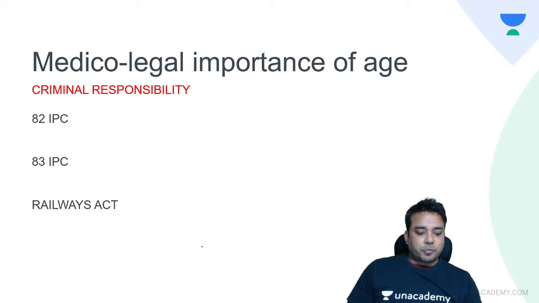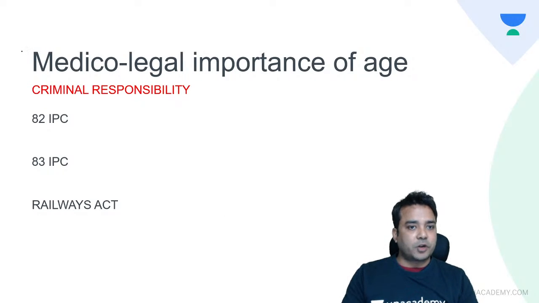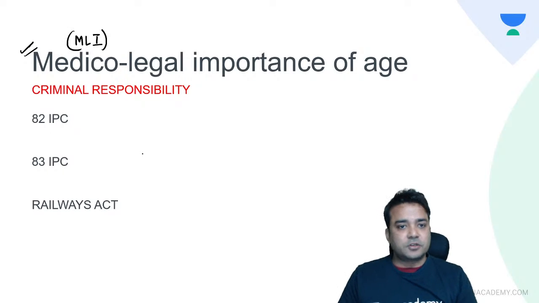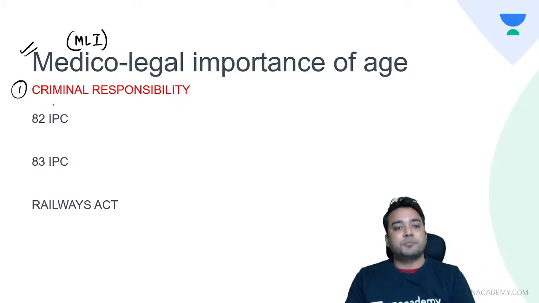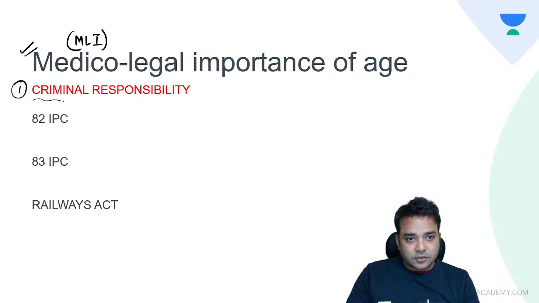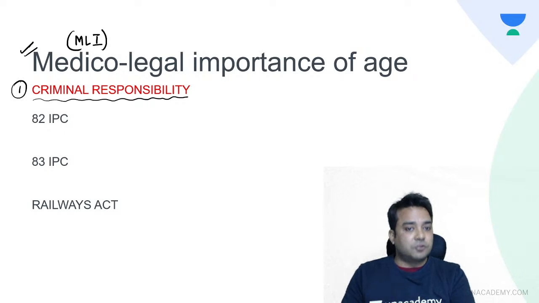So let us start with the topic for today. Medico-legal importance, shortly called MLI, of ages. This is a very important topic for second year exams. So the first question which comes to my mind is, what are the criminal responsibilities at different ages? According to the age, when is a person criminally responsible, and when is he not?